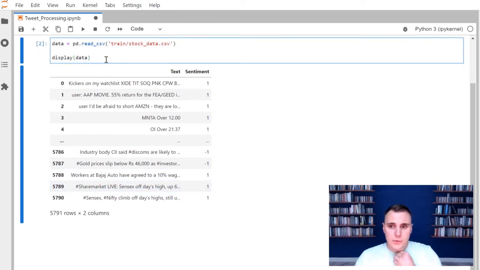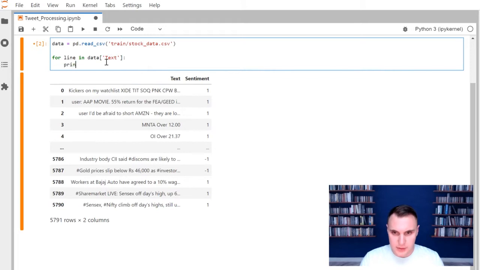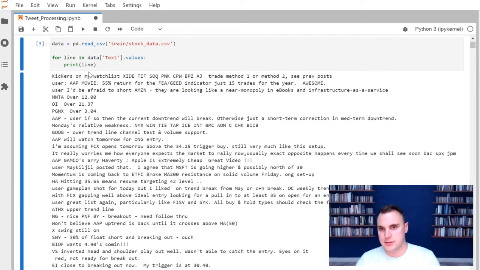So instead of displaying data, let me say for line in data['text'].values, print line. This is just going to print all of the individual tweets right here.